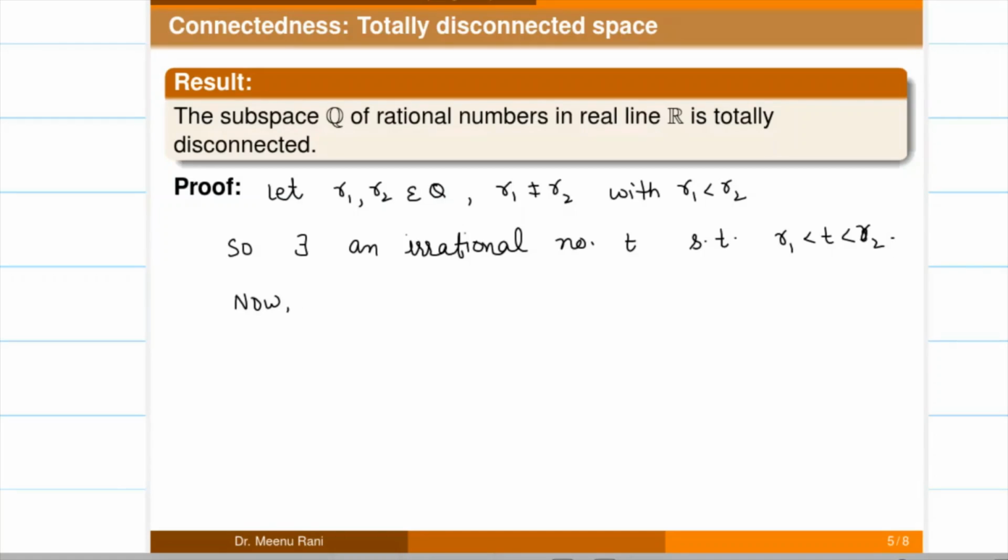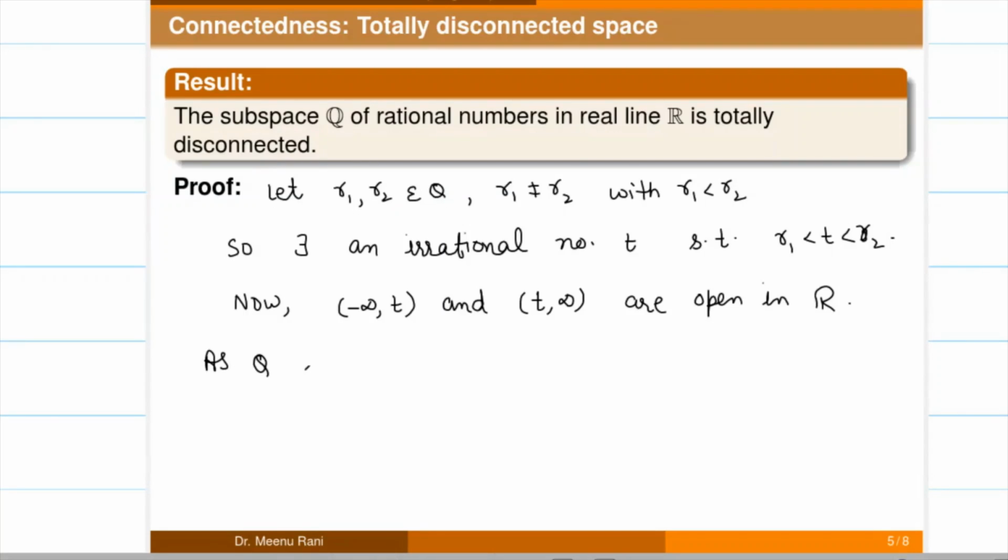Now if we take the open interval minus infinity to t and another open interval t to infinity, these are open in the set of real numbers, and Q, the set of rational numbers, is a subspace of the set of real numbers.